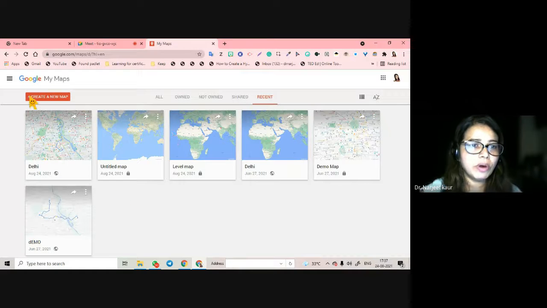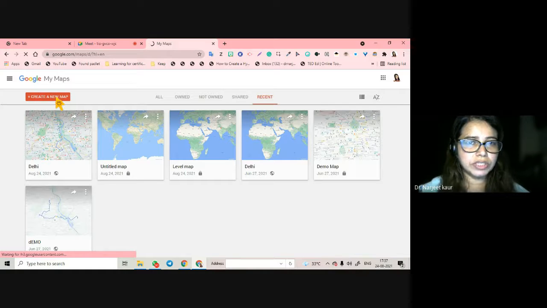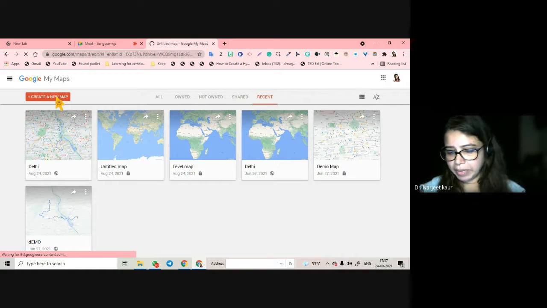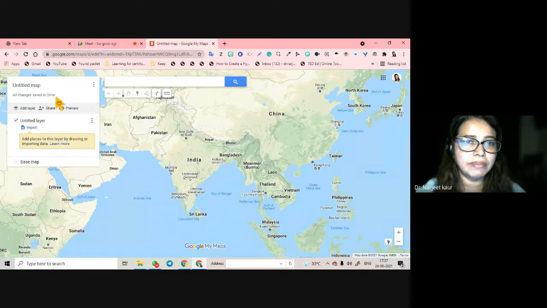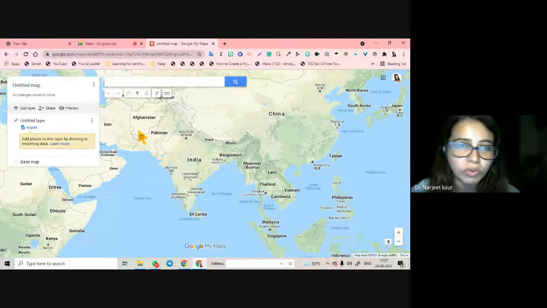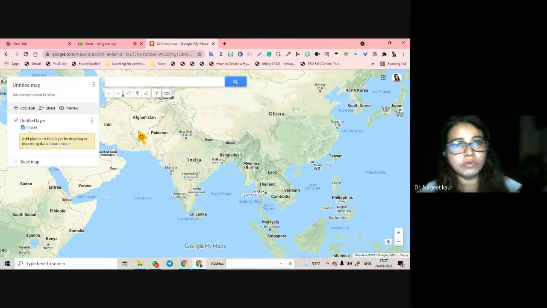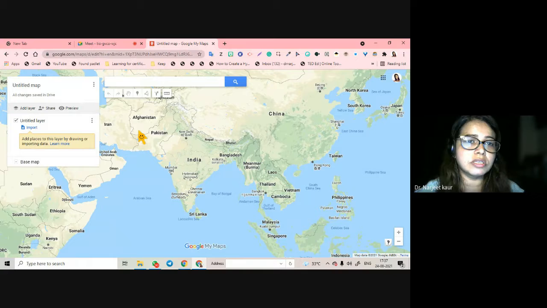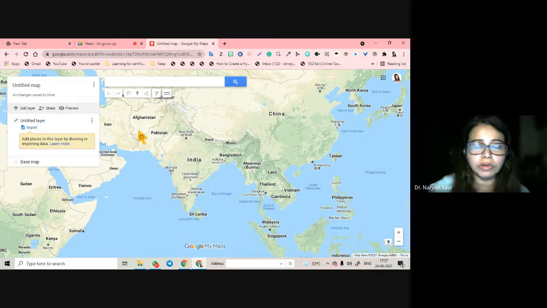Okay. So now when you are creating a new map, you have to click here, create a new map. So I create a new map and it will take me to a place where I can start making maps. You see, these options weren't available in Google Maps, though you could have created your answer from there also. In level 2, I also did not know about this place. And when I practiced on my own, I created my question from there only. It was later that I came to know that this is how it can be done conveniently. And the sharing of the link also works very beautifully from here.